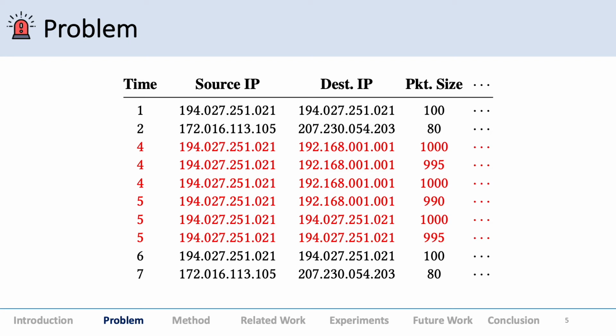This is just an example of the input we have. You have different dimensions: time, source IP, destination IP, packet size, and it's a mix of categorical and numeric attributes. For example, IP addresses are categorical features, packet size is real valued, and so on. Also, you see the anomaly which is there is a group kind of anomaly within a short span of time between time 4 and 5, and there's a huge increase in the packet size. So this is the group kind of anomaly which you want to detect in a streaming manner.